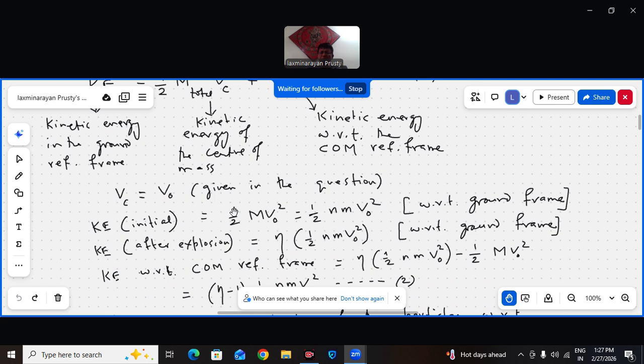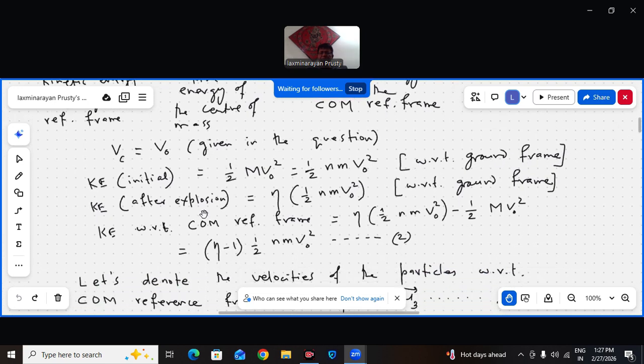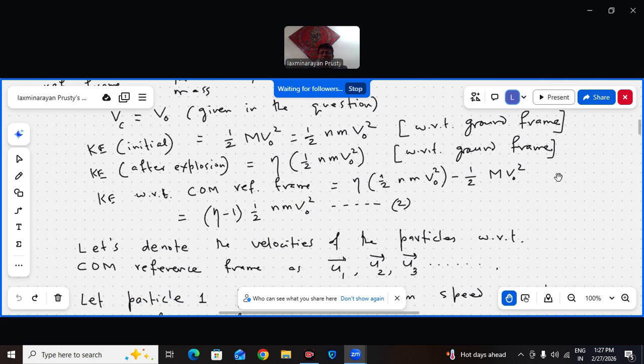So Vc is V0 at the explosion. K initial is half capital M V0 square, that is half Nm V0 square with respect to the ground frame. K after explosion is eta times that, eta into half Nm V0 square, with respect to the ground frame.